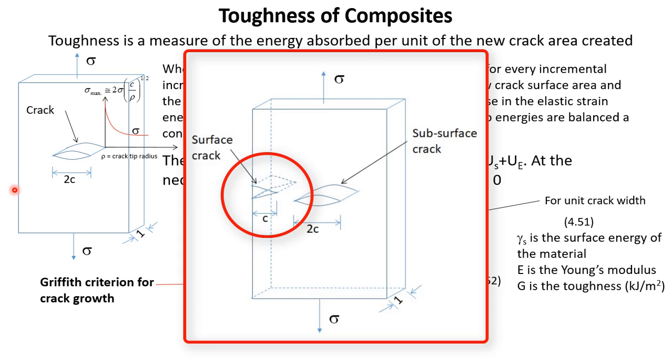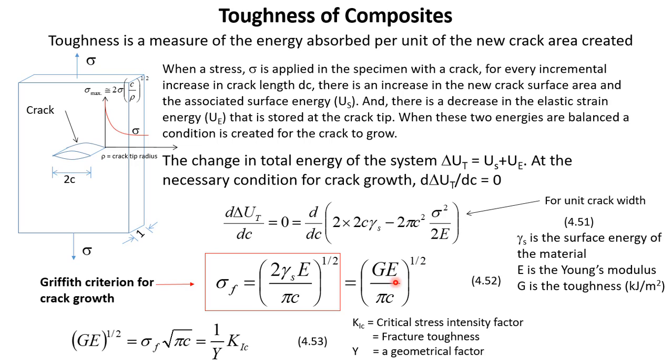So we will write only C for surface crack. We can write this equation as G E to the power 1 over 2 equal to sigma F under root pi C. So sigma F is the fracture stress for a given crack length. So that means these are critical. This is called critical crack length. That means at this crack length and this stress, the fracture will initiate.